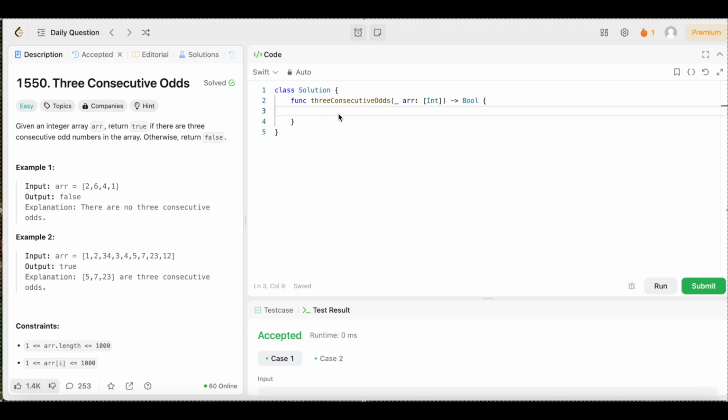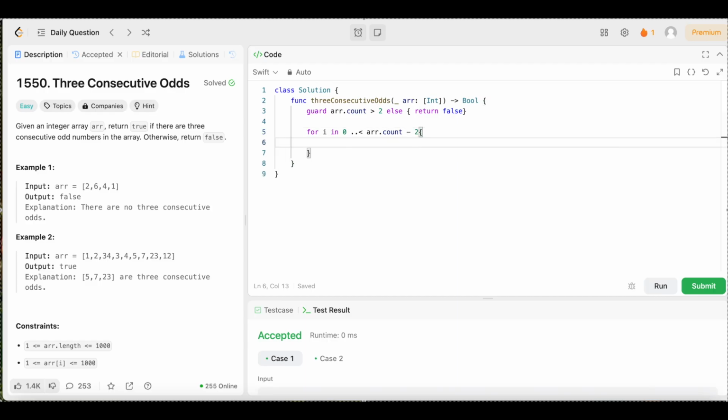So for that, we're just going to use a guard statement by saying guard arr.count is greater than 2, else we could just return false. Boom.